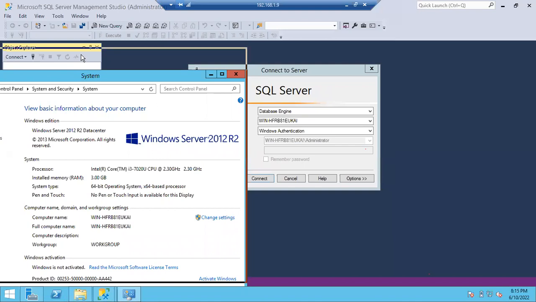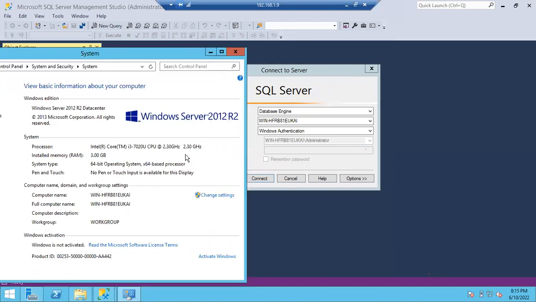Right. You can see the same name. HFRB81EUKAI. Okay, this is an alphanumeric name. Actually, you don't see these kinds of names in an organization. Organization names will be structured names. Okay, there is a meaning for your server name.